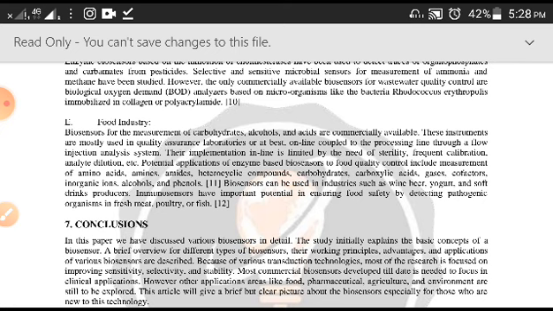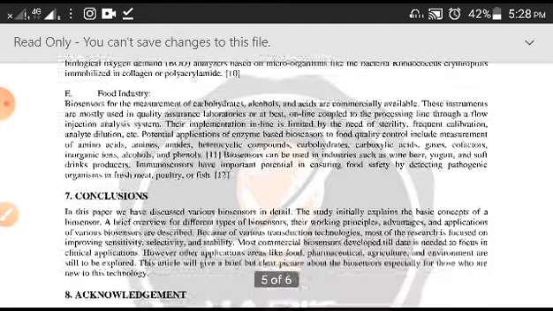Potential applications of enzyme-based biosensors to food quality control include measurement of amino acids, amines, amides, heterocyclic compounds, carbohydrates, carboxylic acids, gases, cofactors, organic ions, alcohols and phenols. Immunosensors have important potential in ensuring food safety for detecting pathogenic organisms in fresh meat, poultry or fish. So you can understand that in the food industry also, biosensors are very much used.